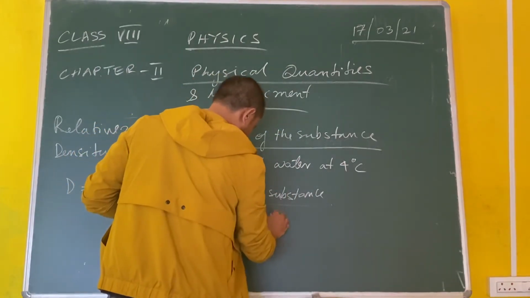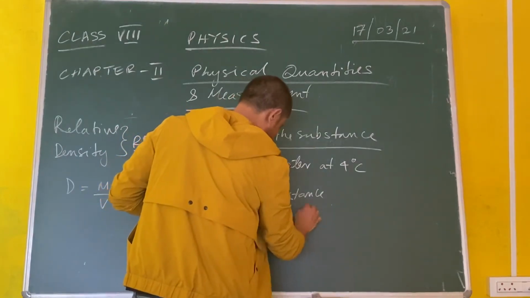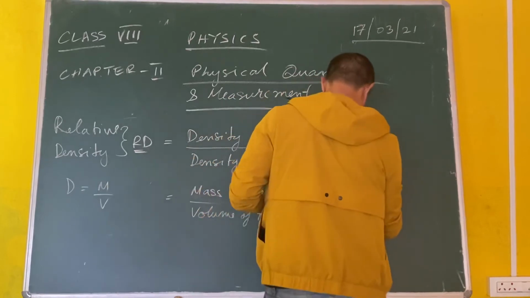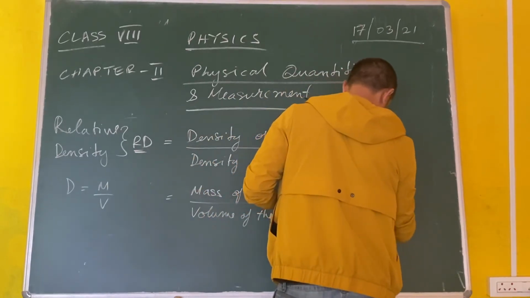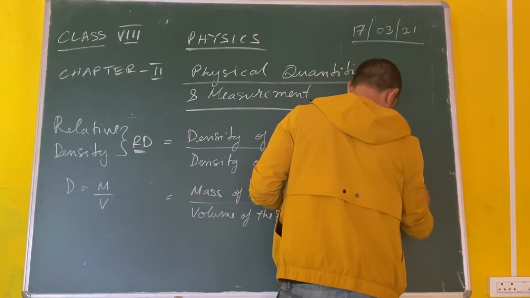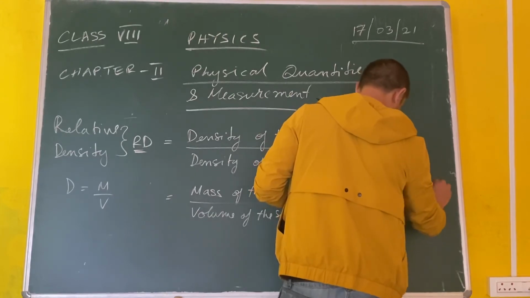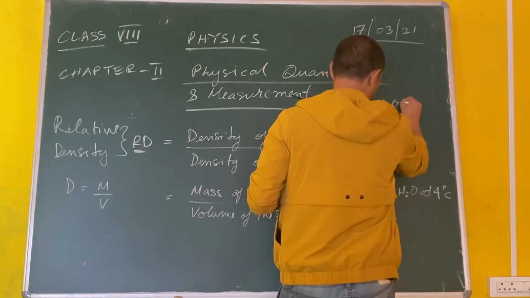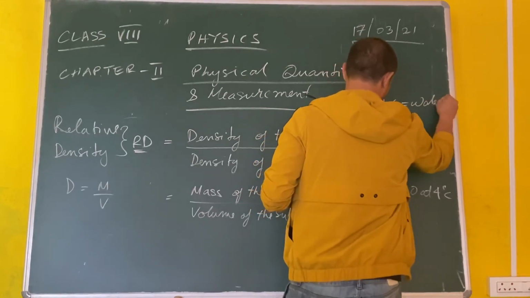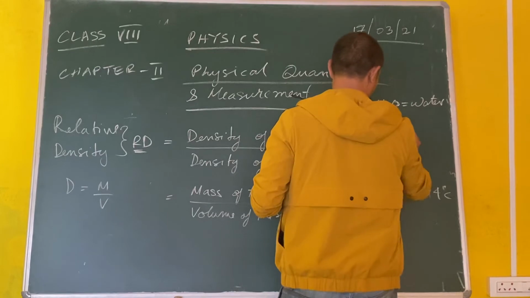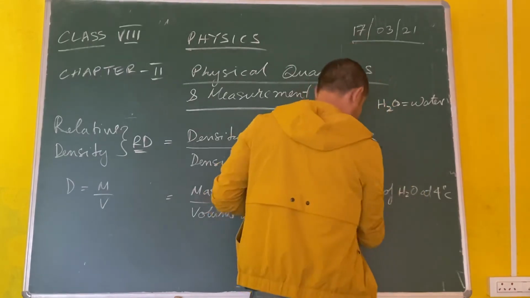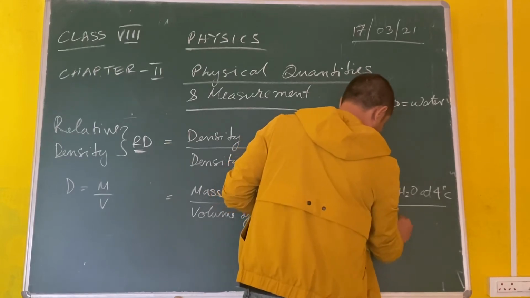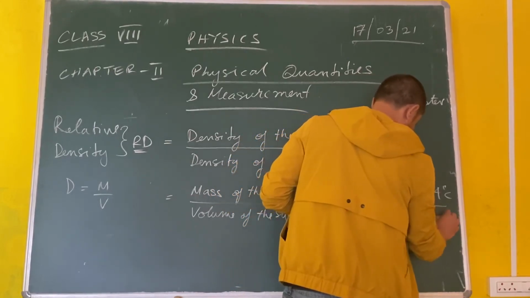of the substance, upon mass of water at 4 degrees Celsius. H2O, I hope you know, is water. You should know by now. Okay, H2O, mass of water at 4 degrees Celsius, upon volume of water at the same temperature.